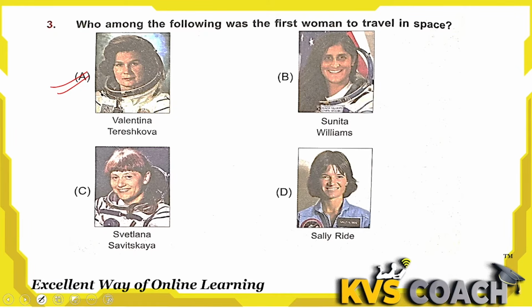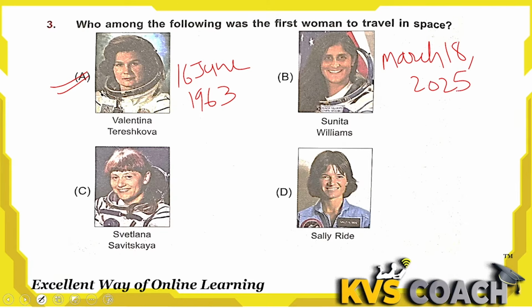This is a cosmonaut from June 1963. She traveled to space. This is the first woman who traveled in space. Okay. B. Sunita Williams. Sunita Williams is an astronaut from NASA and of Indian origin. And on March 18 of this year, okay, this is current affairs also, March 18, 2025, she returned back to Earth, okay, after spending 286 days in space.